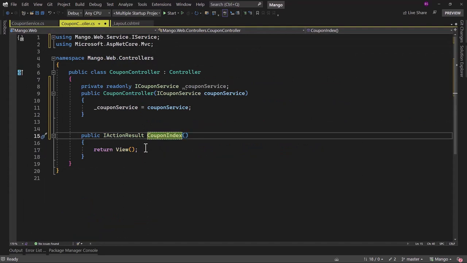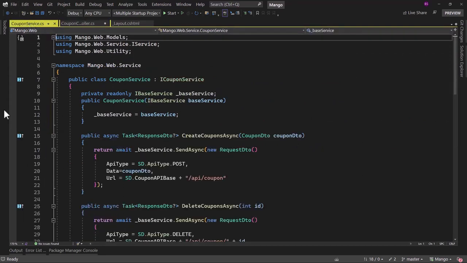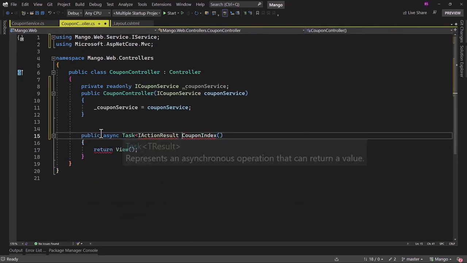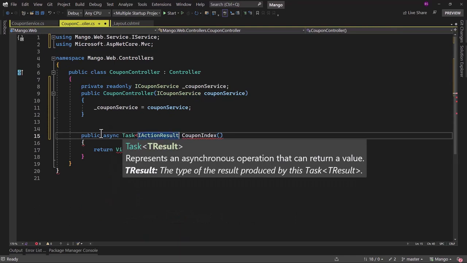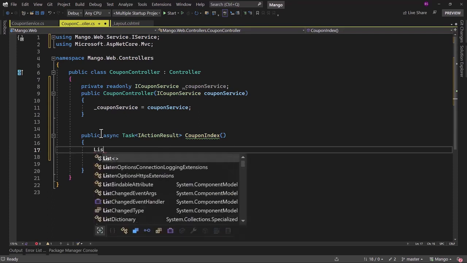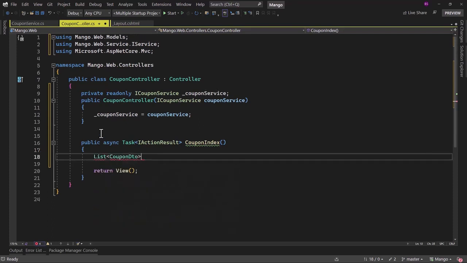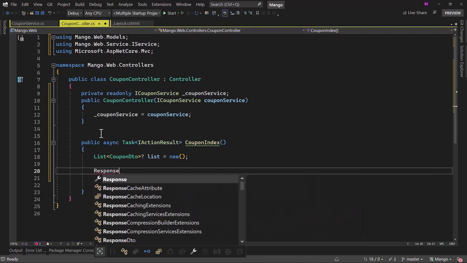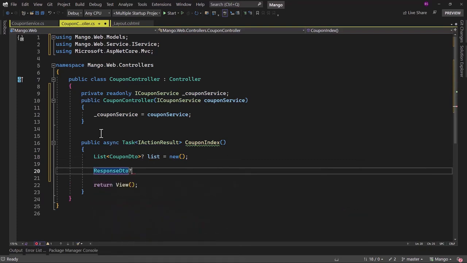And what will be the return type? Coupon service, if we go there, they are asynchronous methods. So here we will add the async keyword, Task of IActionResult. That way, the action method can use the await keyword. For this particular view here, we want to display all the coupons. We will have a List of CouponDTO, and let me call that list is equal to new. We will be getting a ResponseDTO from our coupon service.